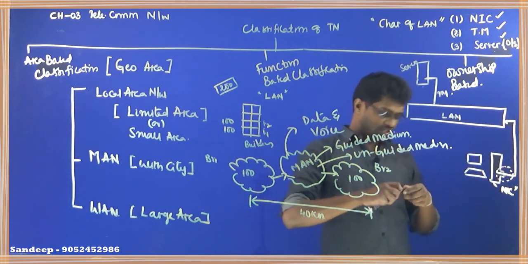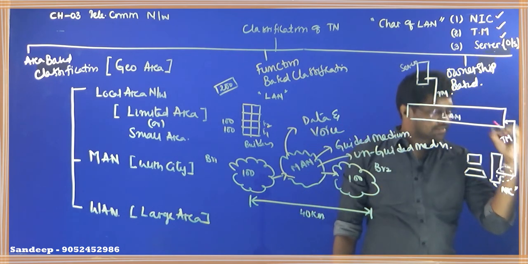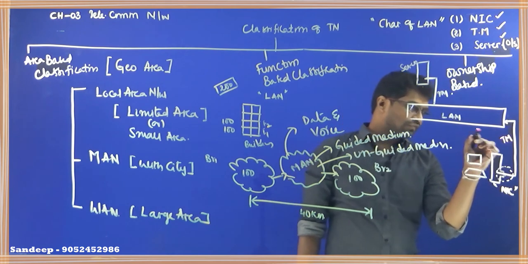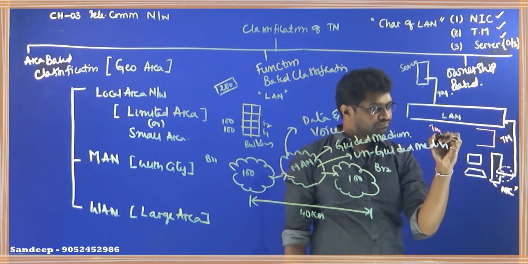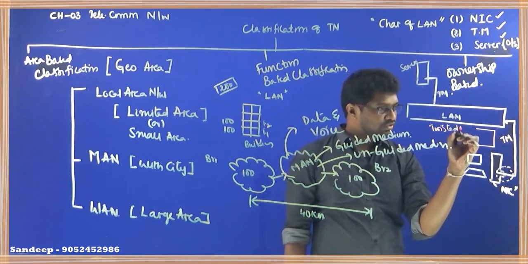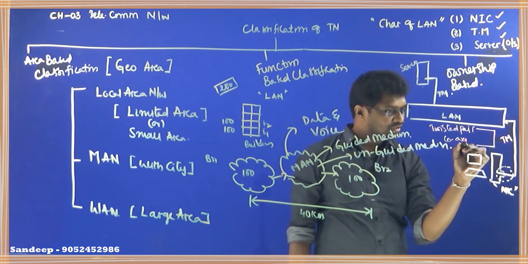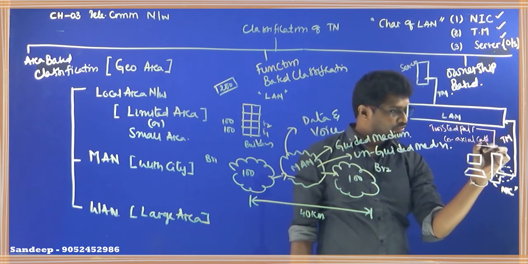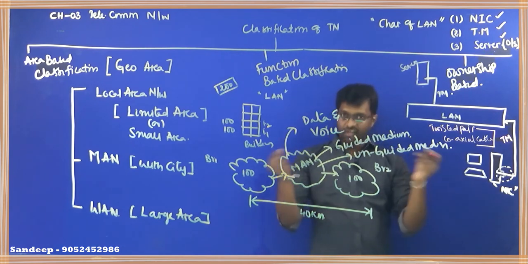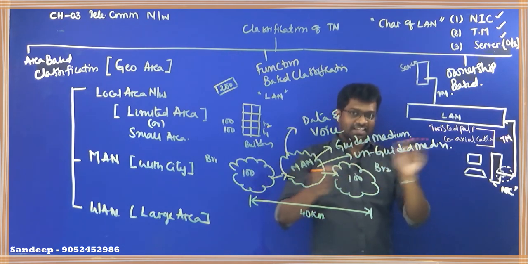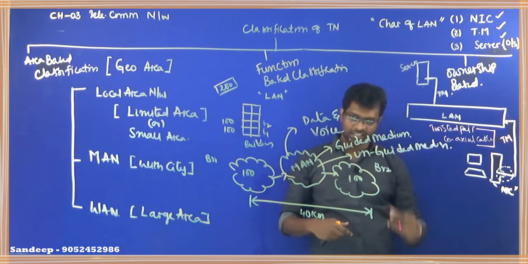And if you see this line, this is called the telecommunication medium, and generally we use either a twisted pair or a coaxial cable. So what do you mean by twisted pair? Twisted pair is nothing but the normal kind of wire. If you remove the plastic material from a normal wire, you have a copper wire which is twisted together. That is called a twisted pair.